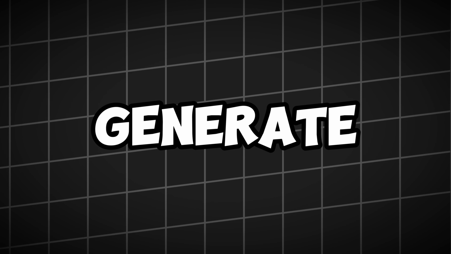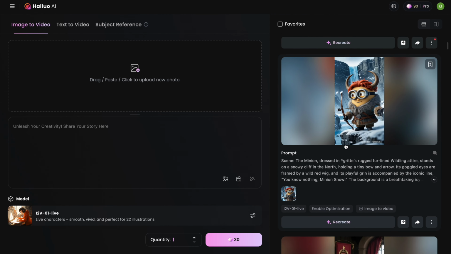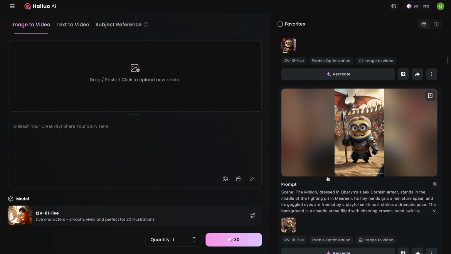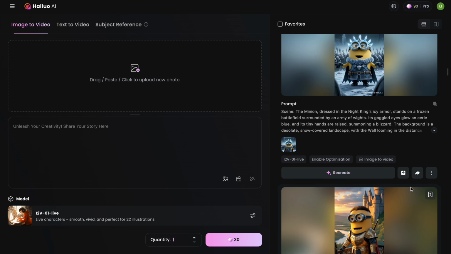Click Generate, and Hailuo AI will add smooth, natural motion to your static image. Once processed, preview the animation and make adjustments if needed. Repeat this process for all your images until you have a full set of animated clips.